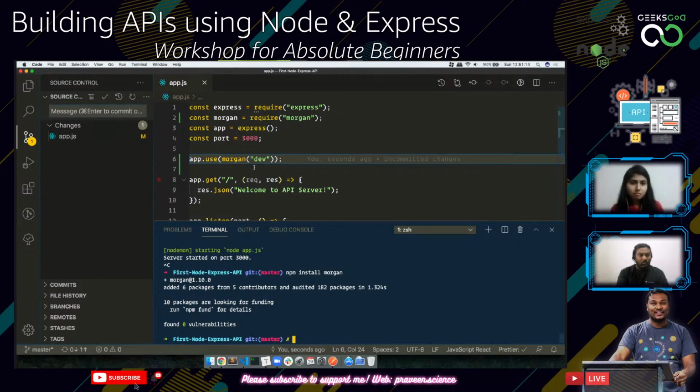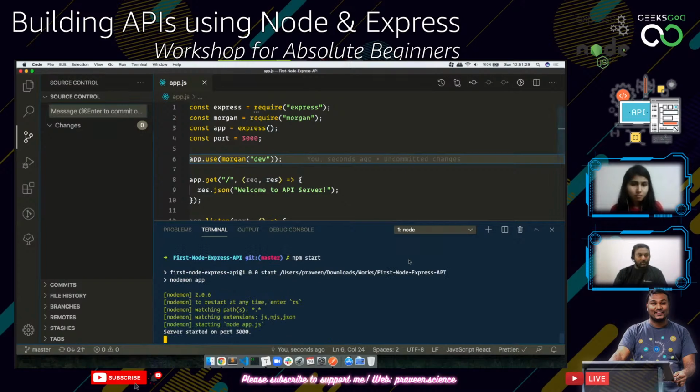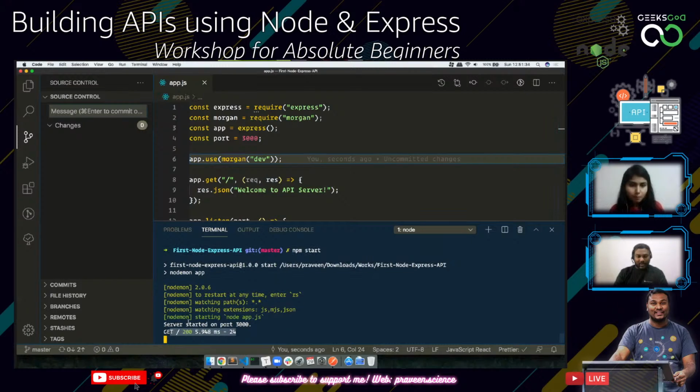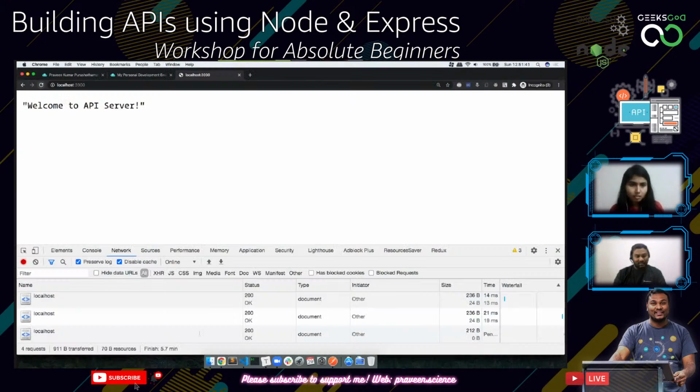Let's see what happens now. I'm going to do the npm start, and it says server started in port 3000. If I refresh this page, boom, I got something like GET / 200. It took 5.948 milliseconds, and some 24 is there. If I refresh this again, I still get 24. 24 is the number of characters that it has sent to the website.